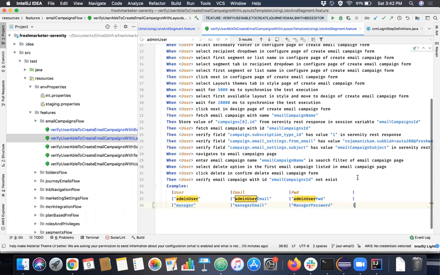So if I do it like this, what will happen actually? Which value will be replaced? This value will be replaced for that step, or this value will be replaced? Can anyone say? Here I'm having two values for the same thing, right? This is also possible. But what value will be replaced actually?